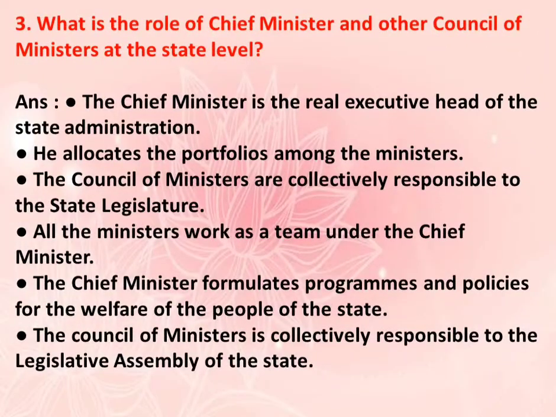Question number 3. What is the role of Chief Minister and other Council of Ministers at the state level? The answer is the Chief Minister is the real executive head of the state administration. He allocates the portfolios among the ministers. The Council of Ministers are collectively responsible to the state legislature. All the ministers work as a team under the Chief Minister. The Chief Minister formulates programs and policies for the welfare of the people of the state. The Council of Ministers is collectively responsible to the Legislative Assembly of the state.